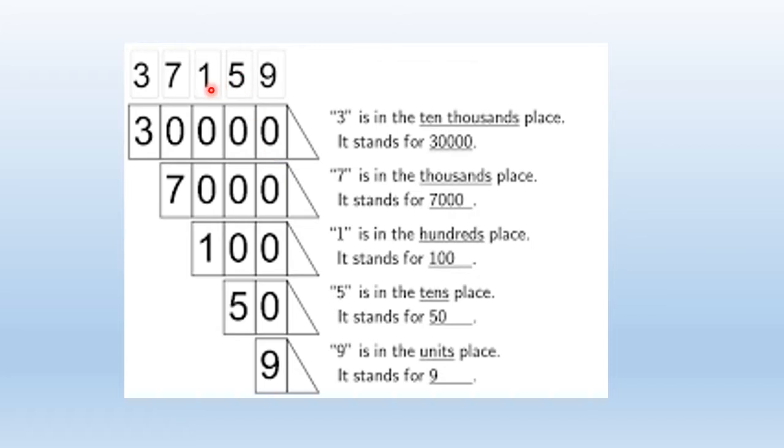Then let's look at the third number, 1. Digit 1 is standing in the hundreds place. Okay, 1 is standing in the hundreds place, and what is the value of 1? 1 hundred is what? 1 multiplied by 100 is 100. So the value is 100.